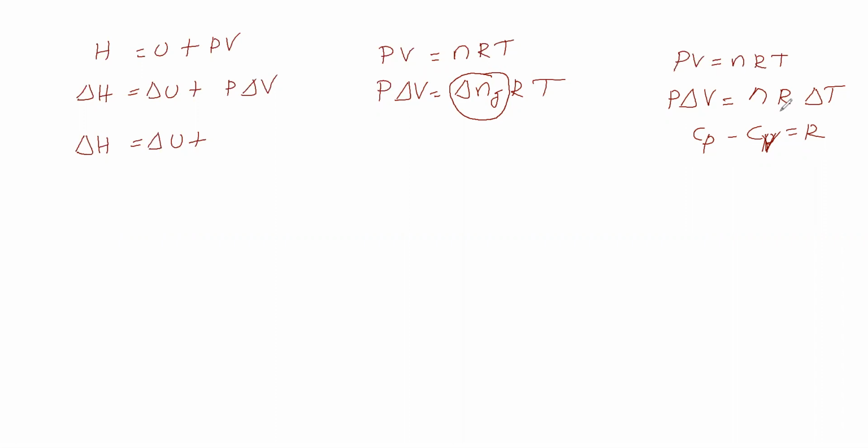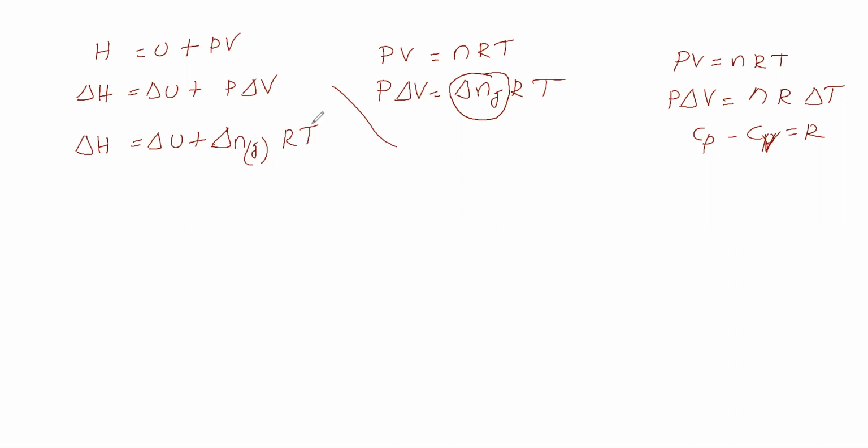Okay, depending on the requirement we are taking. So it is not fixed that we should always take like this. So substitute this P delta V in this place. Which P delta V we have to substitute? Delta Ng RT we have to substitute. Next, so delta H is equal to delta U plus delta Ng RT we got.